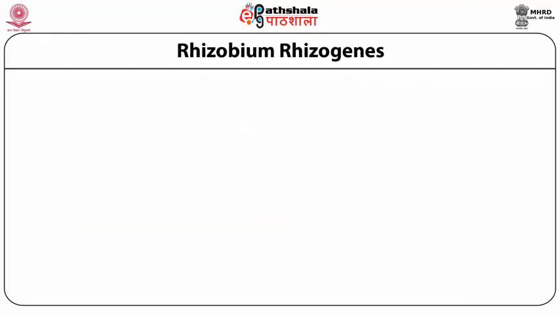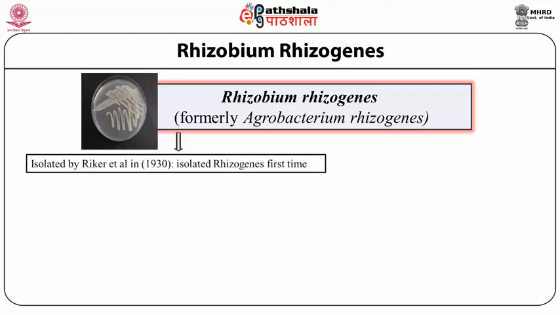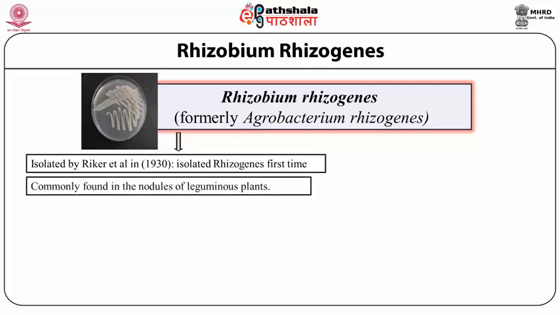Now, in continuity with Agrobacterium, we come to another species of Agrobacterium, that is Agrobacterium rhizogenes. Recently, this bacterium is called Rhizobium rhizogenes, which was first isolated by Riker in 1930. This bacterium was first isolated from the rhizosphere, and is commonly found in the nodules of leguminous plants.